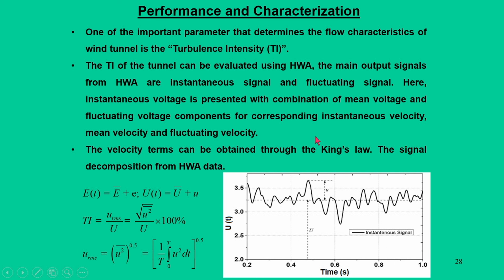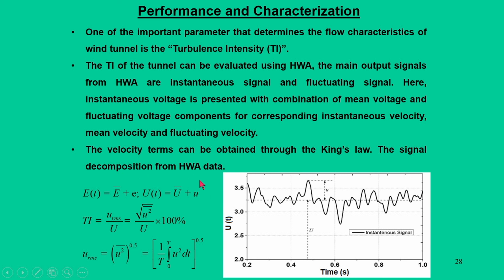Now, if you want to quantify the level of intensity of the fluctuations coming out in the wind speed, you need to know how to quantify this. For that we have a hot wire anemometer, which gives two velocity components. One is the average value of voltage, which corresponds to the average velocity, and the other is the fluctuation component u, which gives the fluctuation in the velocity.